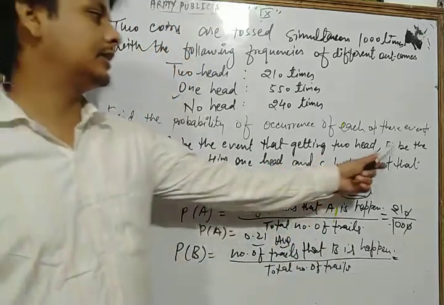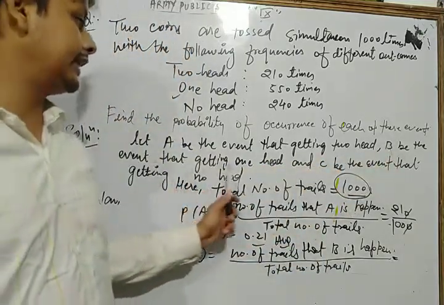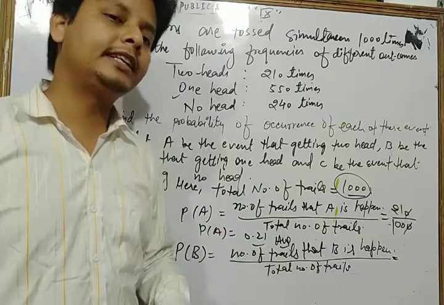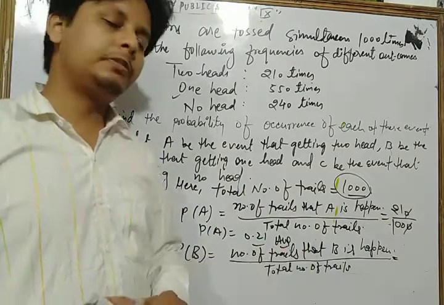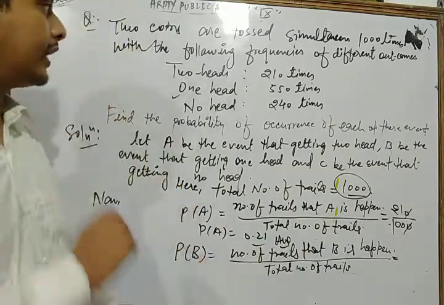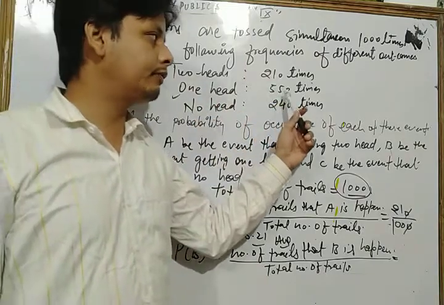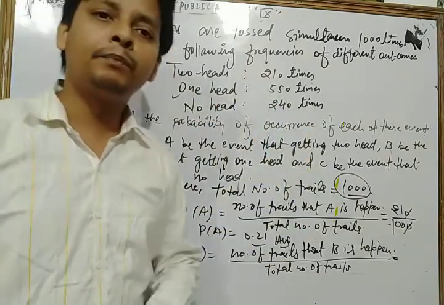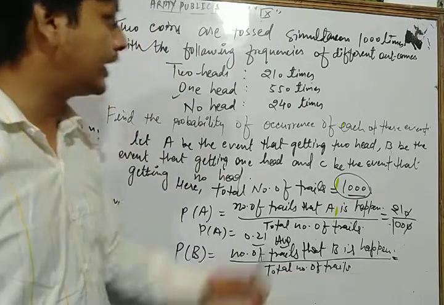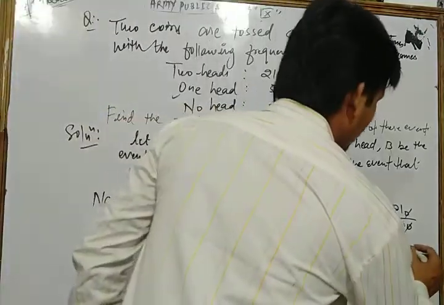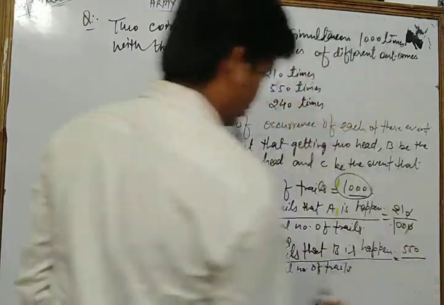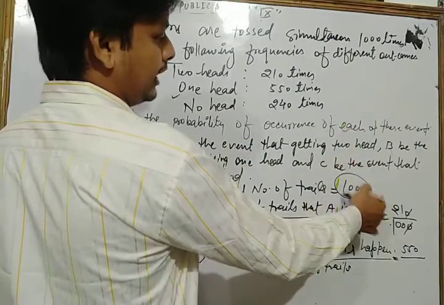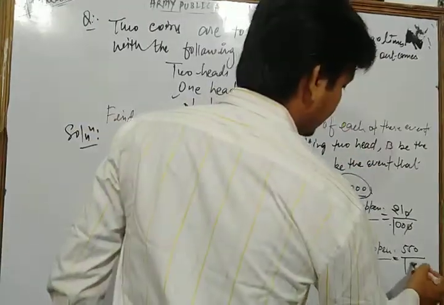Here we consider that B is the event of getting 1 head. So how many times does event B happen? Getting 1 head means there are 550 times that event B happens. So we put 550 in the numerator and the total number of trials in each part, that is 1000.